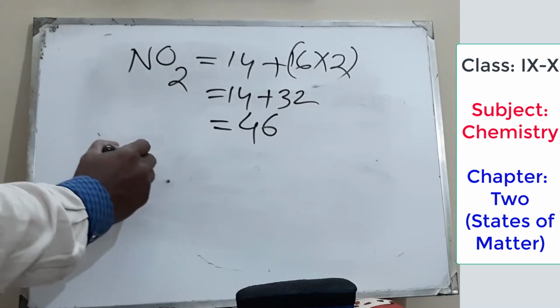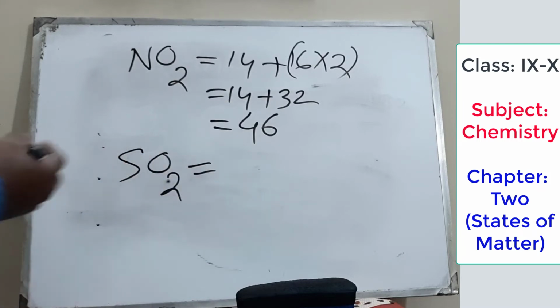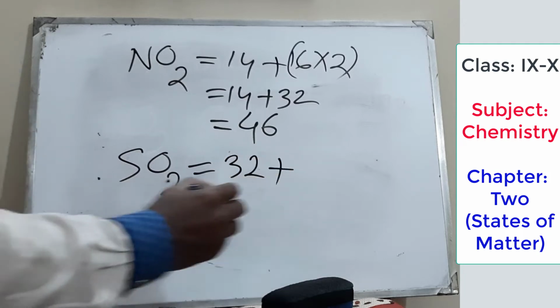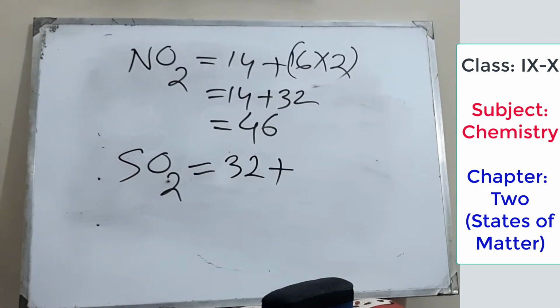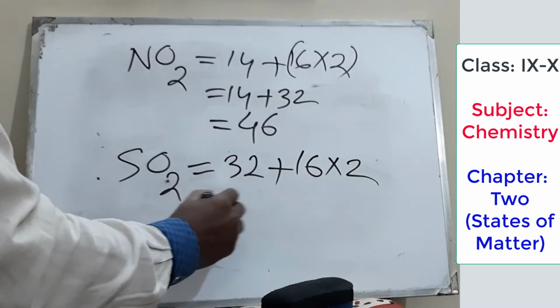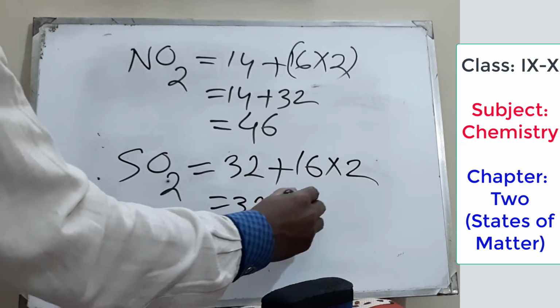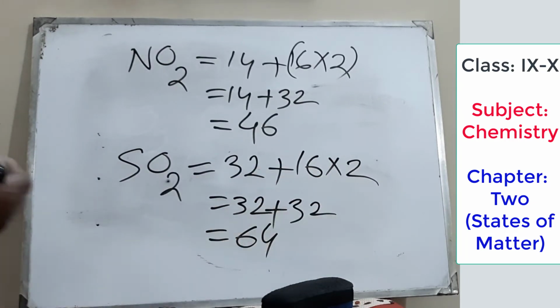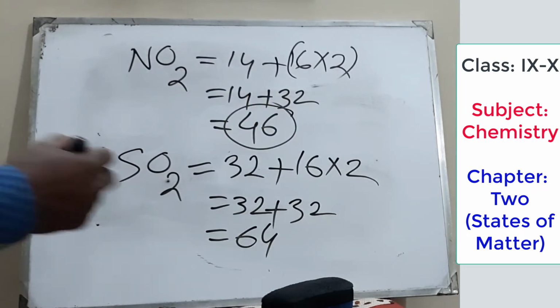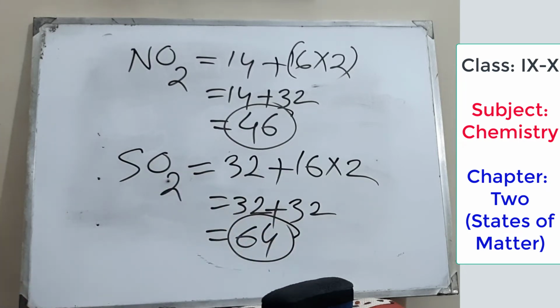Consider sulfur dioxide, SO2. How many atoms are there? There are 3 atoms. One is sulfur, the others are oxygen. What's the atomic mass of sulfur? This is 32, plus the atomic mass of oxygen, which we have already written here, is 16. So 16 into 2 is 32, plus 32 equals 64. So this is the molar mass of nitrogen dioxide and this is the molar mass of sulfur dioxide.